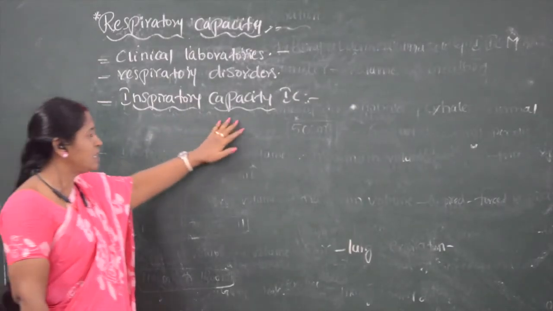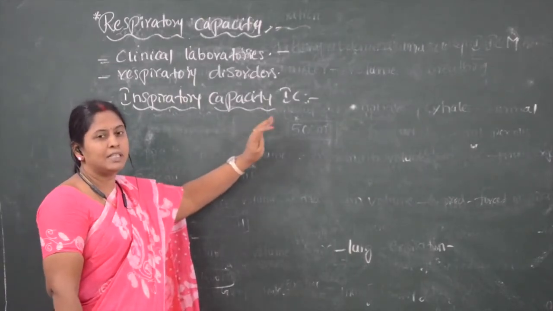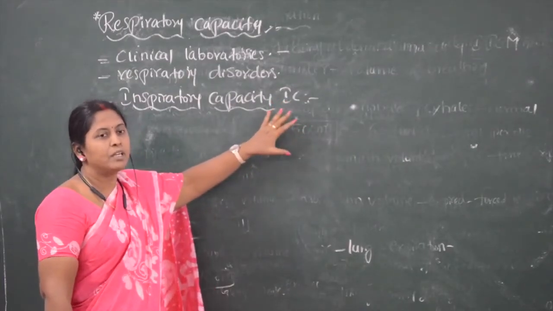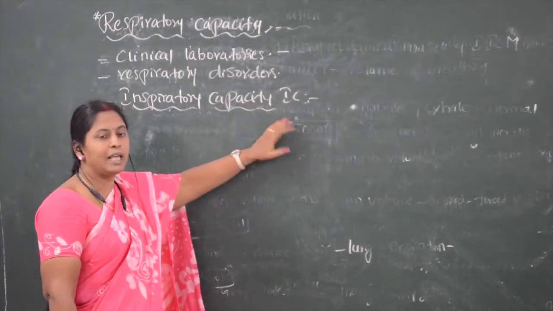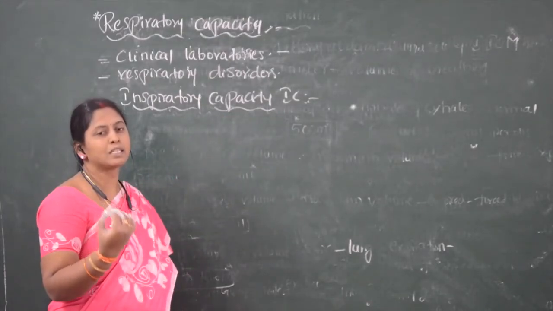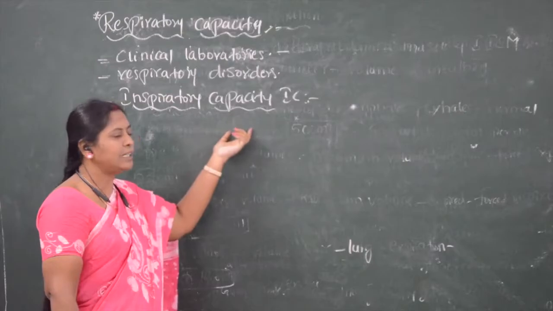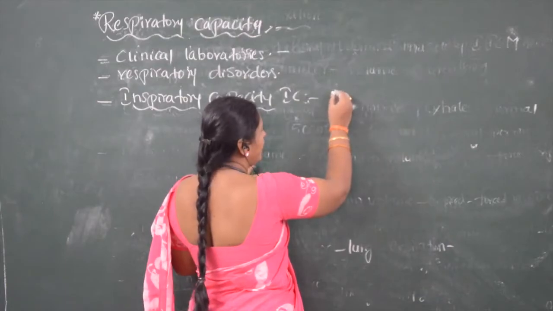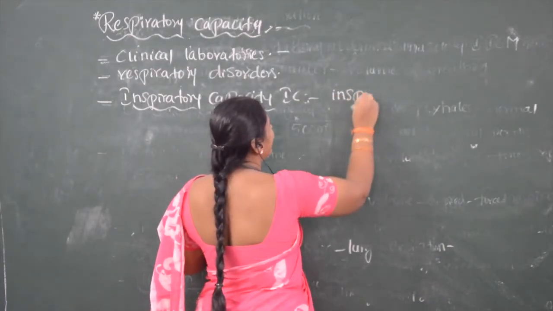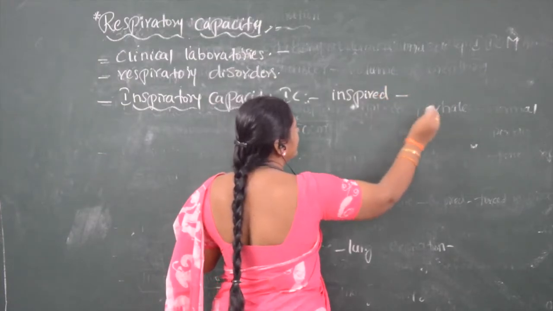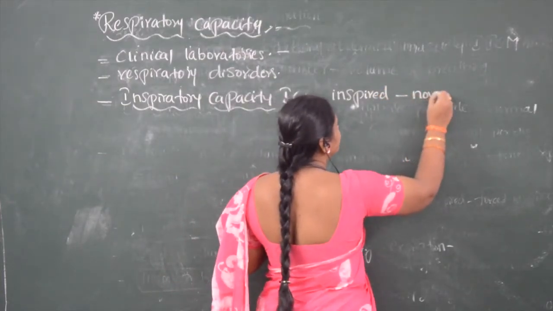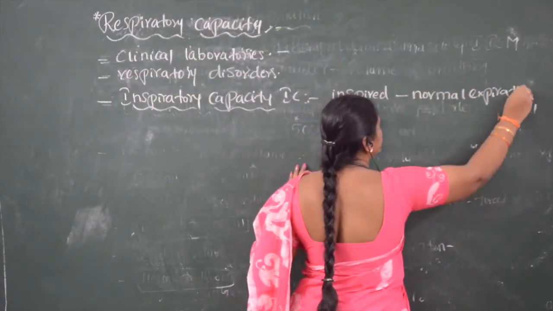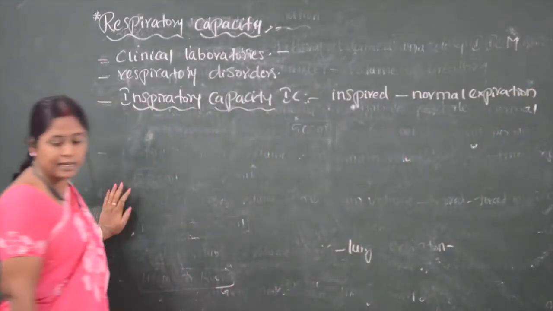Inspiratory capacity is the amount of air a person can inspire after normal expiration.